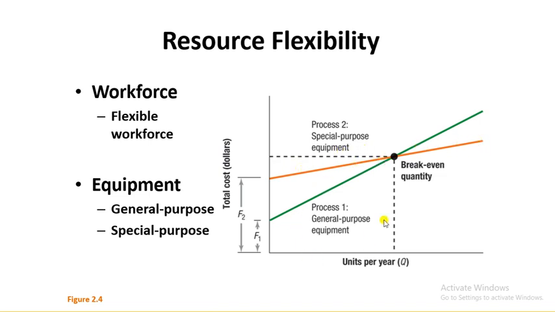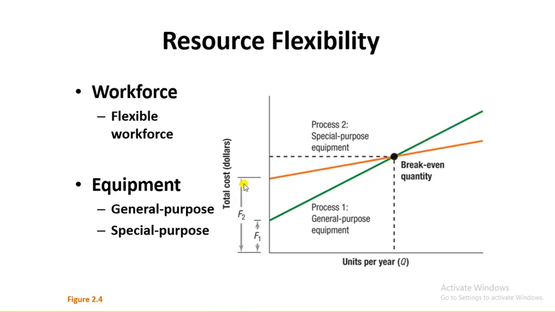In this diagram he is saying the break-even quantity will be at the point when these two costs are equal. In general purpose equipment your initial fixed cost, which is F1, would be lower, and your total cost will increase as you produce goods and services.